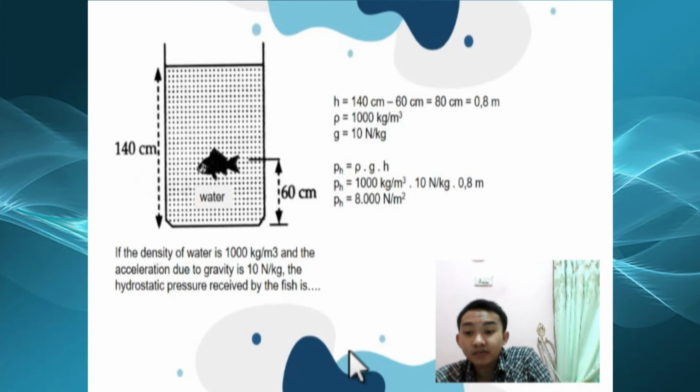The problem is, if the density of water is 1000 kilogram per cubic meter and the acceleration due to gravity is 10 newton per kilogram, the hydrostatic pressure received by the fish is... Now, height is 140 centimeter minus 60 centimeter is 80 centimeter, is 0.8 meter.